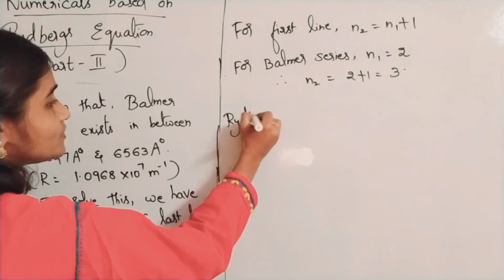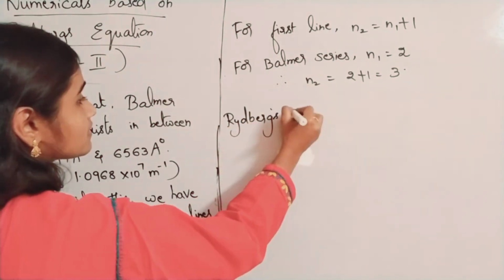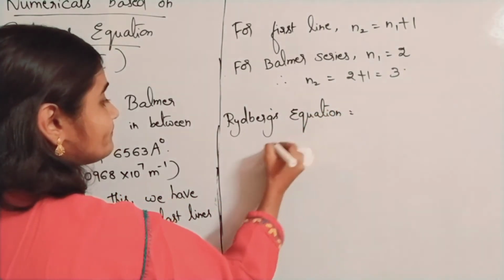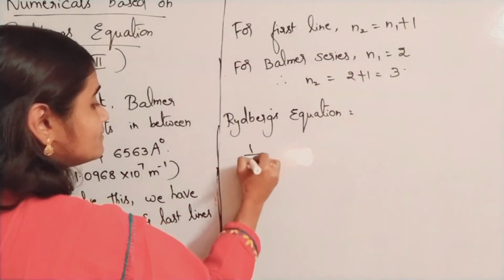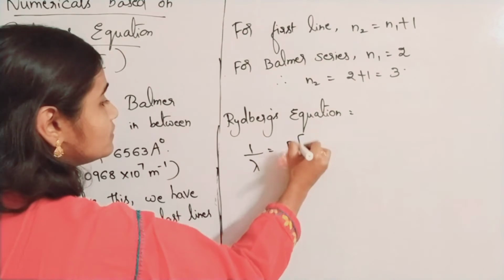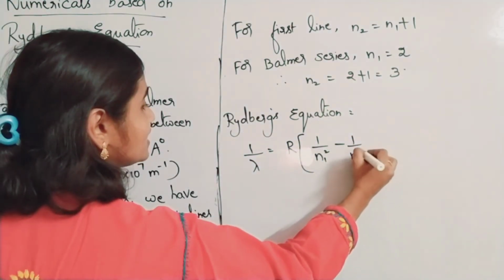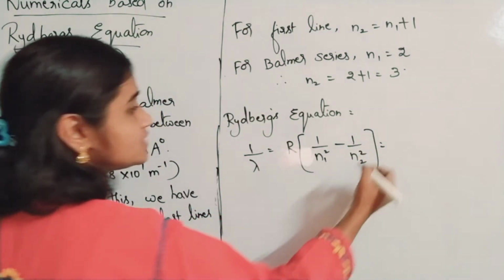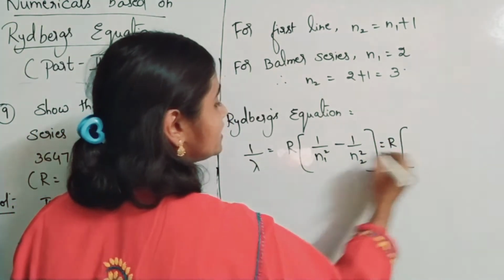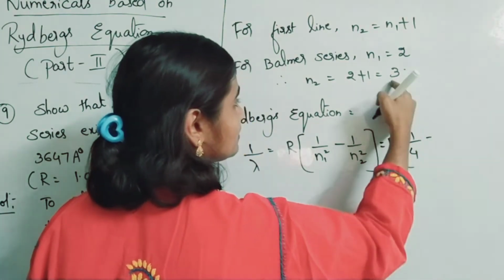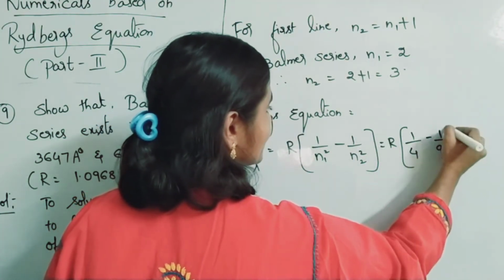What is Rydberg's equation? 1 by lambda is equal to R into 1 by N1 square minus 1 by N2 square. That is equal to R into, here N1 is 2, so 1 by 2 square means 1 by 4 and 1 by 3 square means 1 by 9.